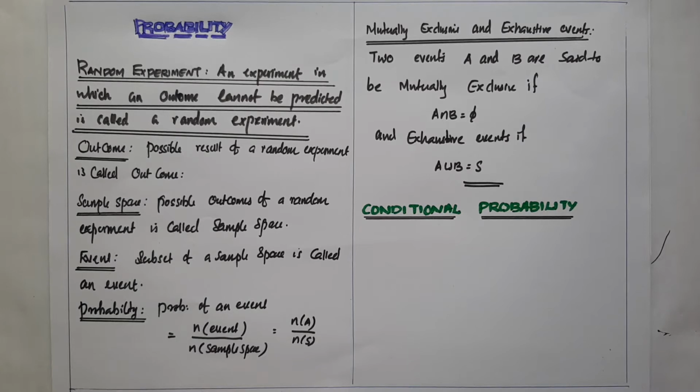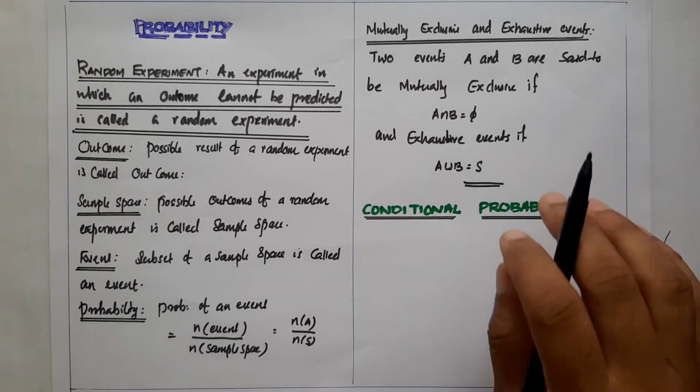And lastly, we define what is probability of an event. Probability of an event means number of elements of that event divided by the total number of elements of the sample space. N of A divided by N of S, that is called probability of an event, where A implies event and S implies sample space. Also we recall the definition of mutually exclusive and exhaustive events.